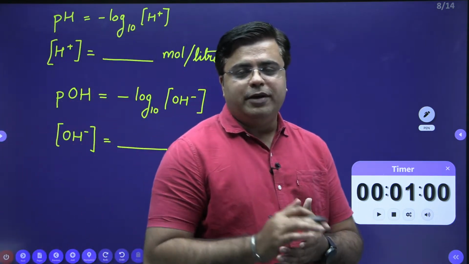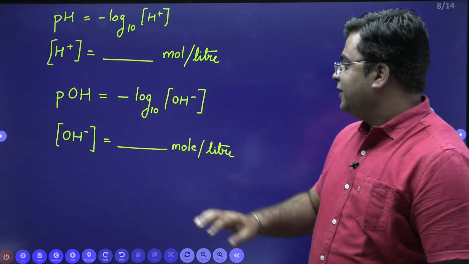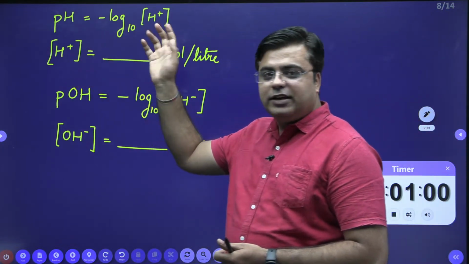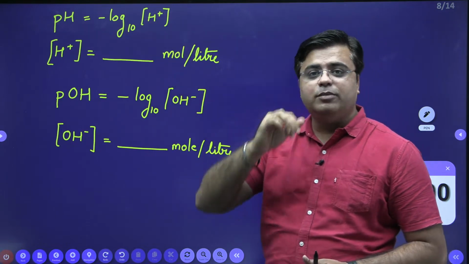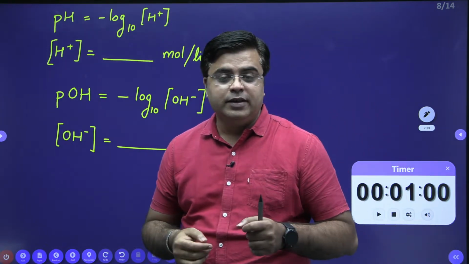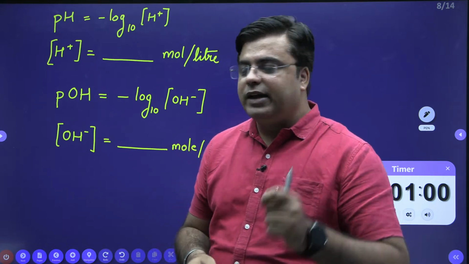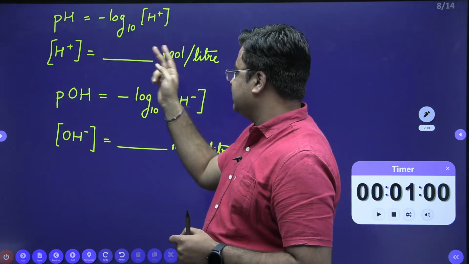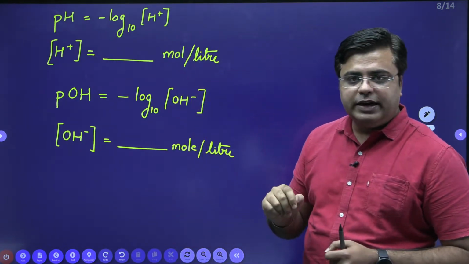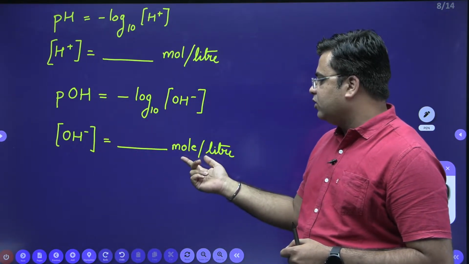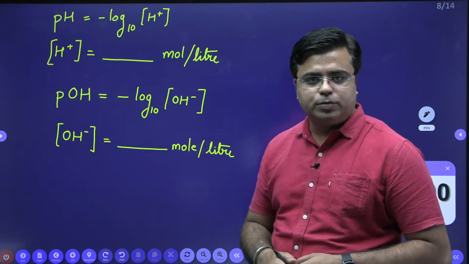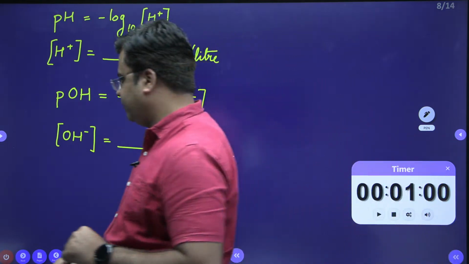Out of excitement, what students do is, they see this H plus ion concentration in milligram per liter and they directly place this H plus ion concentration in milligram per liter and make a mistake. No, this H plus ion concentration for calculating pH has to be kept in moles per liter. Similarly, for calculating pOH, this OH minus ion concentration has to be kept in moles per liter. So this is the first definition.